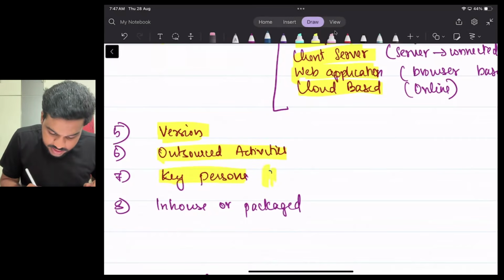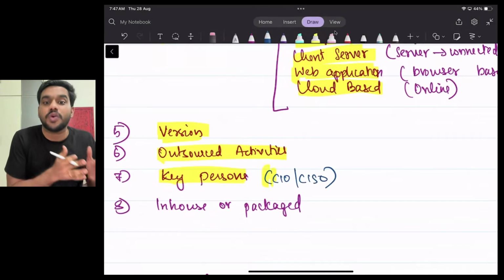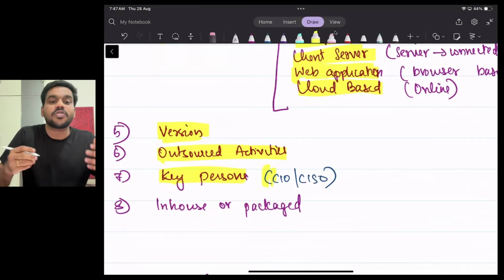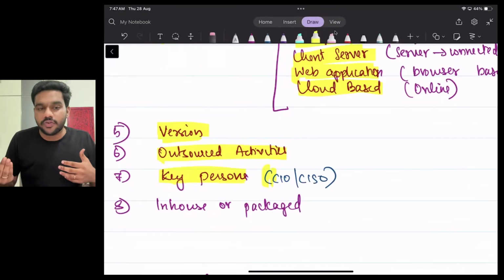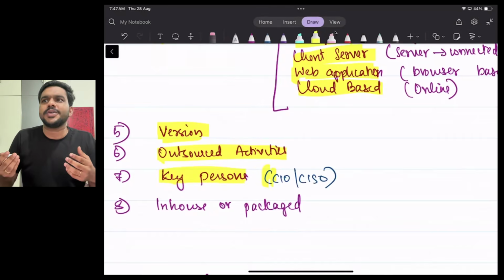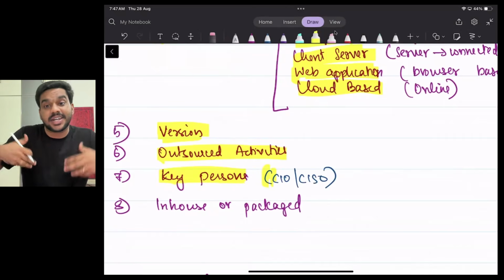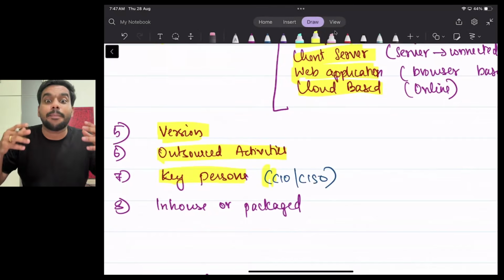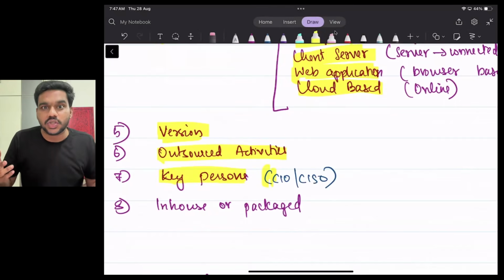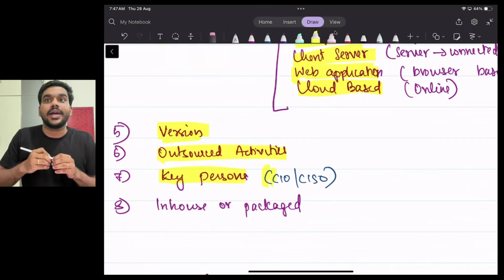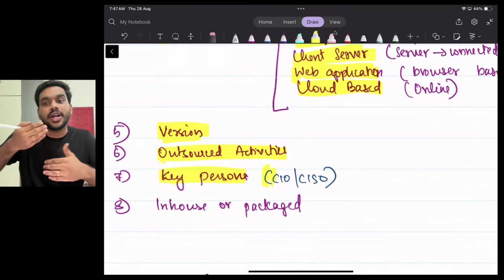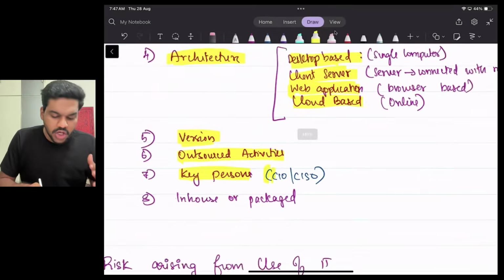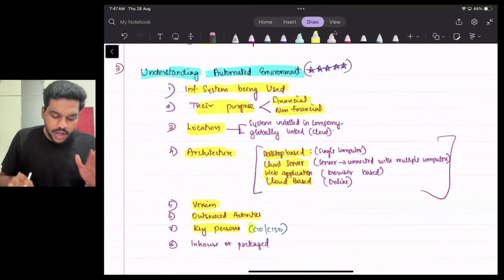CIO, CISO: Chief Information Officer and Chief Information Security Officer. Whether the software is in-house software or a package software. What do I mean by in-house or package? In-house means it's customized software, customized for our purpose. Package means it's a ready-made software. Say, for example, Tally is a package software. Sometimes we can customize an accounting software according to our needs. That is in-house software. So these are some of the things that you need to remember, sir.